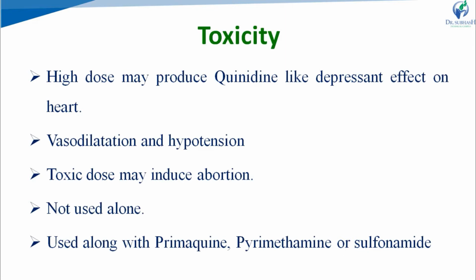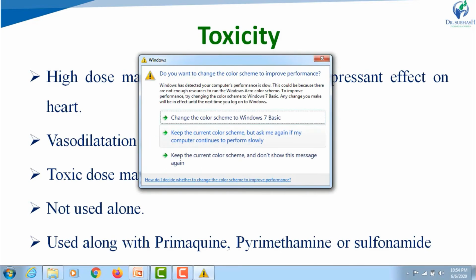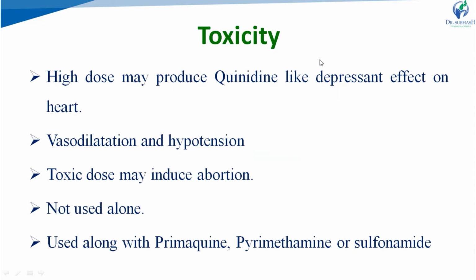Now, the toxicity of quinine or cinchona alkaloids: a high dose may produce a quinidine-like depressant effect on the heart. As we discussed the structures of quinine and quinidine, they are enantiomers of each other. That's why a high dose of quinine produces the activity of quinidine. As we know, quinidine is an anti-arrhythmic drug, it produces a depressant effect on the heart. So in high doses, quinine also produces a depressant effect on the heart and may cause vasodilation and hypotension. That means dilation of the blood vessels and decreasing blood pressure.